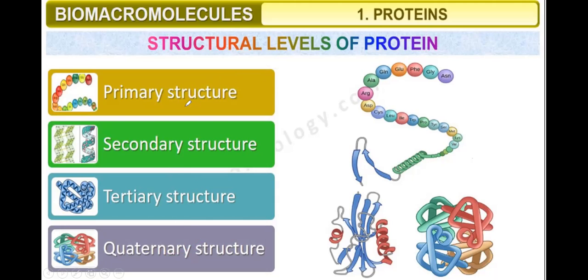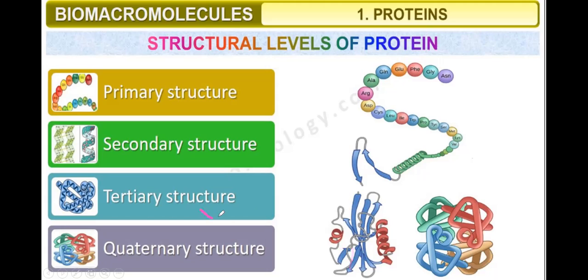Now let us discuss what is primary. If we see the diagram, this is showing the sequence. This is the primary structure. When it becomes coiled, that is called the secondary structure. Here there are two different types of coil. Here, this is one type and this is another type: alpha helix and beta pleated.